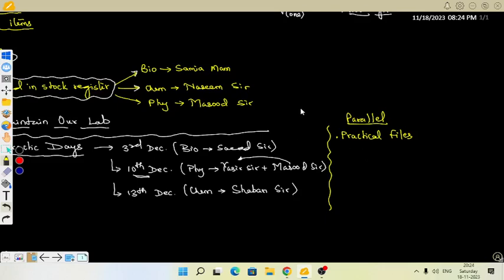Decide how many practicals are written in the practical file and what dates should be mentioned. Ask the students on the practice day only; this exercise can be done on the practice days. Tell them to write this date for this practical, that date for that practical, so that it looks good. So we have to take an overview of the practical files.